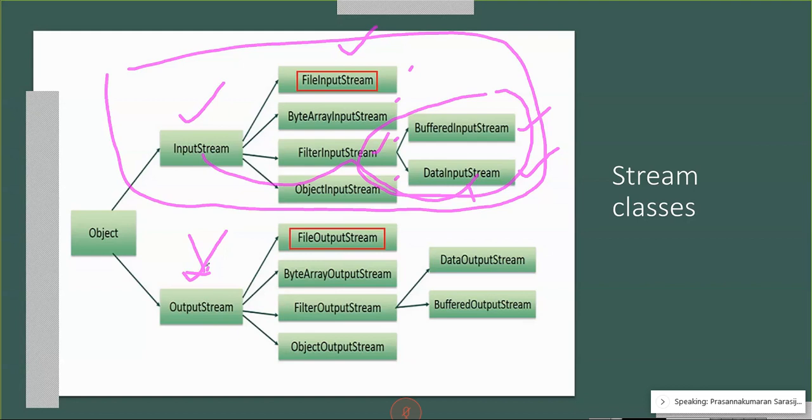So objects of this class, file input stream, objects of buffered input stream, all require closing. So that function close, the method close, is common for all. Such methods are defined in the base class.